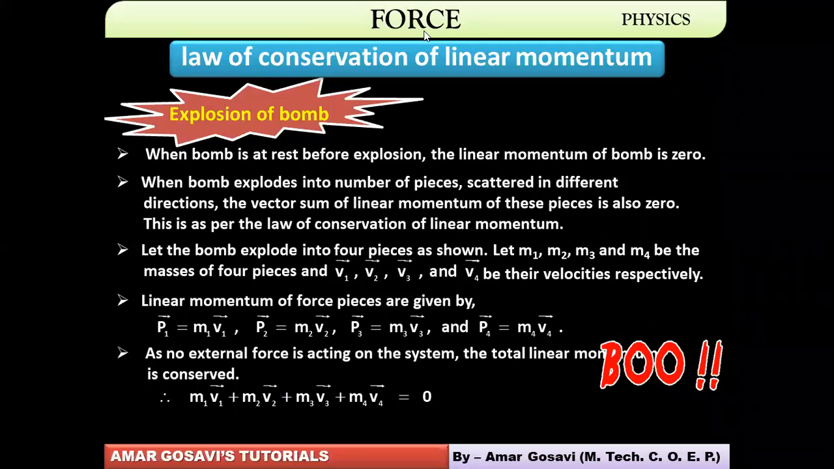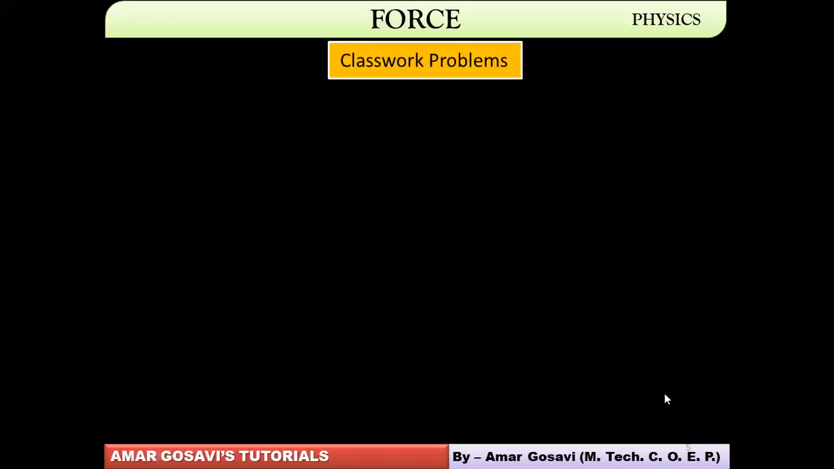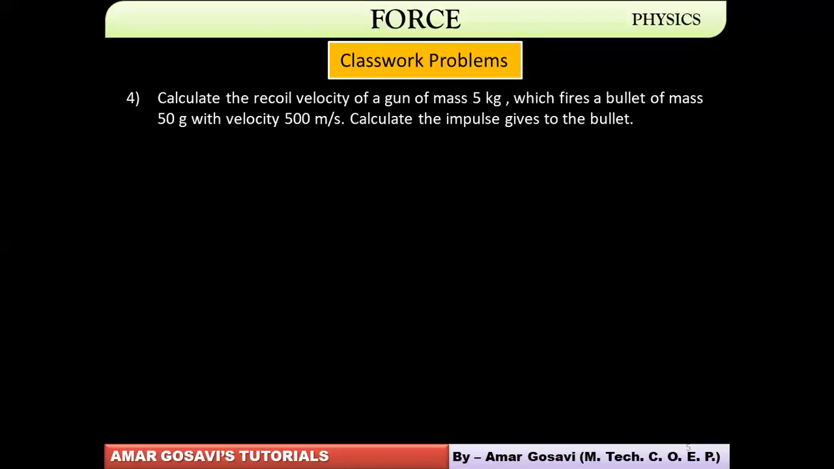Give me a moment, and I will present you the question to solve, based on the law of conservation of momentum. Now, what is this question telling you? Calculate the recoil velocity of a gun of mass 5 kg which fires a bullet of mass 50 gram with a velocity of 500 meter per second. You are supposed to find the recoil velocity of the gun. And once that is done, there is one more additional aspect you have to calculate. That is the impulse. Calculate the impulse given to the bullet.